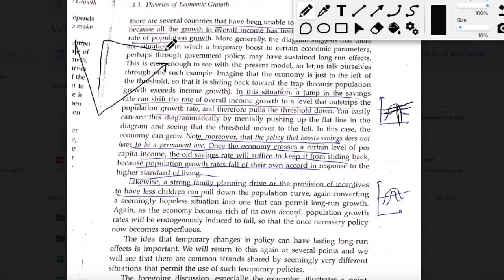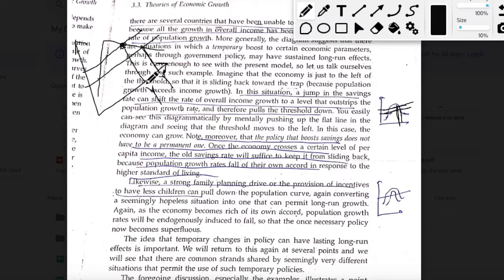I'll just demonstrate in this diagram also if it's not very clear there. So suppose this is the population growth rate, this is the growth rate of total income, and we called this level of income the threshold level of income. Now if an economy pushes the savings rate in the economy, then the small g will also increase by the implications of the Harrod model, which will lead to a shift in the horizontal line. This shift will occur because of an increase in savings rate, and this will actually lead to a new threshold level, which is this point, which is less than the previous threshold point.